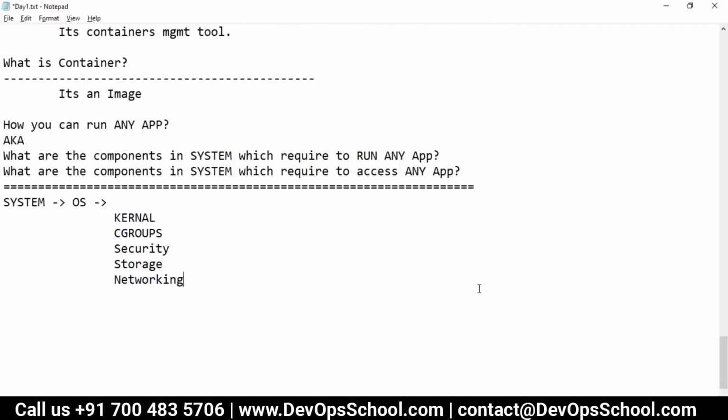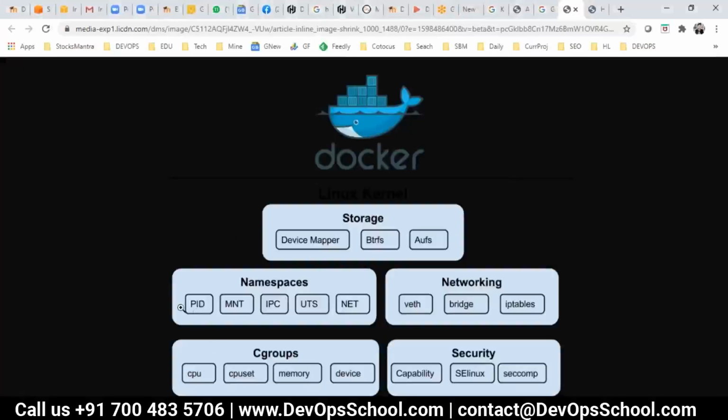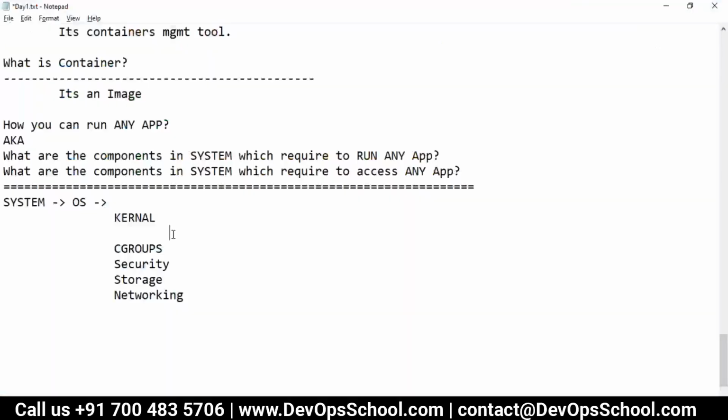Now here, what is a kernel? Kernel has a few components. Some of the components I'll talk about, not everything, because I'm not teaching you architecture. I'll just talk about the PID, MNT, and network. Only three things: PID, MNT, network.